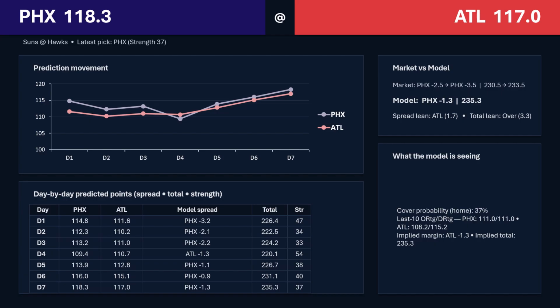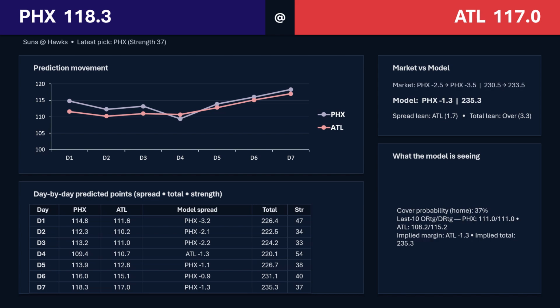So the model is on the Atlanta side of the spread. It's slightly on the over side for the game. I'm not entirely sure where I would want to go on this one. I like Phoenix personally, but I'm not entirely sure why it thinks it's so close. I thought Atlanta had been struggling quite a bit more than that, but the fact it flipped to Atlanta for a little bit, it's seeing something that it likes there, something in the matchup. So it's not injuries. Injuries are looking pretty clean for both teams. Booker's been back for a while, been looking pretty good. Phoenix is 7 and 3 in their last 10 versus 4 and 6 in their last 10 for Atlanta.